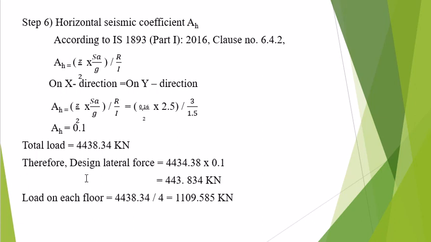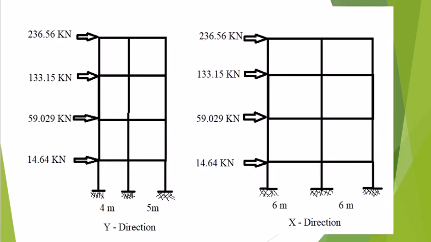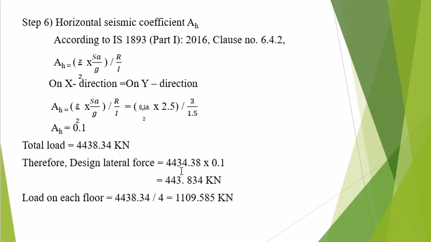This is a school building, which is divided into 4 stories. So this is the total load, and we have to divide by 4. On each floor you will get 4438.34 divided by 4, which is equal to 1109.585 kilonewton on each floor. This is the load there.